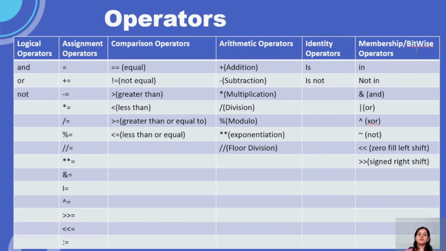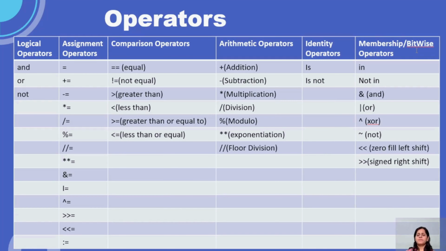Comparison operators: when you're comparing, it always gives you either true or false. It always gives you a Boolean output, right? So if you are putting equal, you are comparing whether that value is equal to that value or not, and it is going to give you the Boolean output, either true or false.